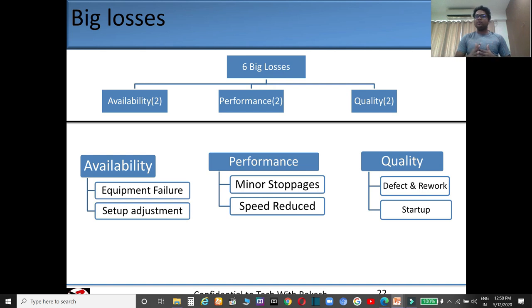But when you start your machine after a long time and you frequently get some quality issues, meaning you are getting not-okay output due to startup, that is called quality startup loss.